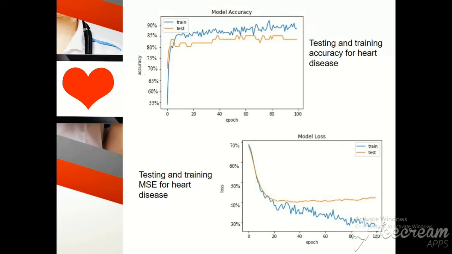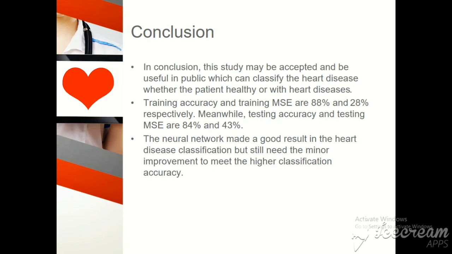Based on the results demonstrated, this neural network made a good result in heart disease classification, but still needs minor improvement to meet higher classification accuracy. In conclusion, this study may be accepted and be useful to the public, as it can classify whether the patient has heart disease or not.